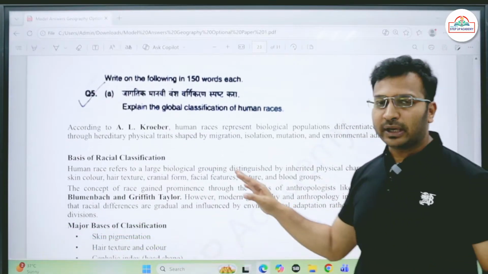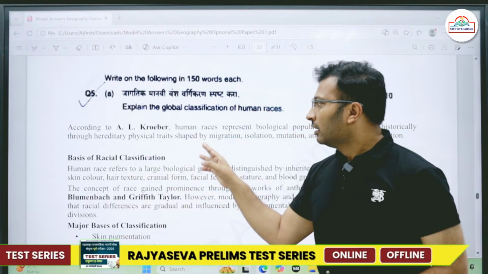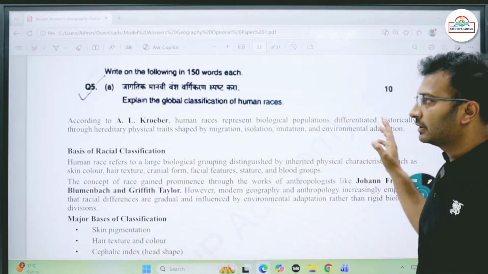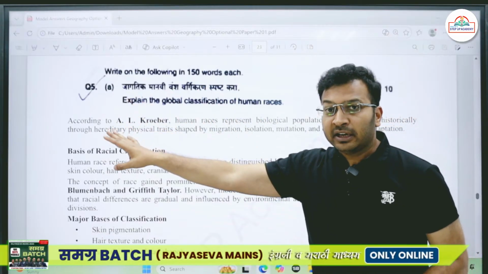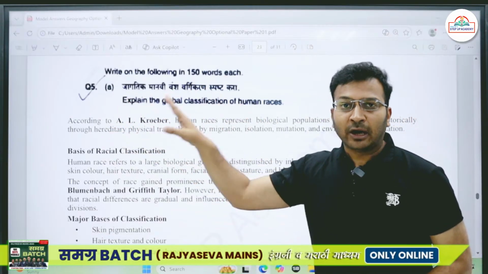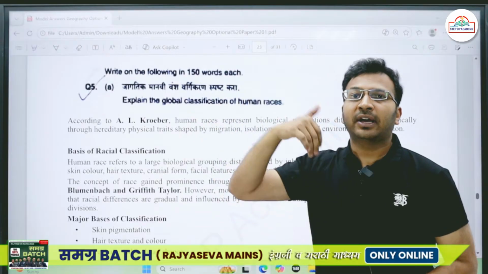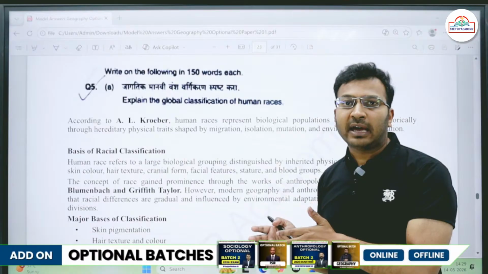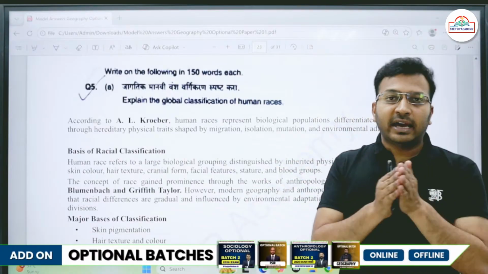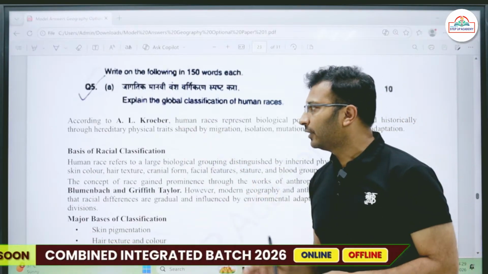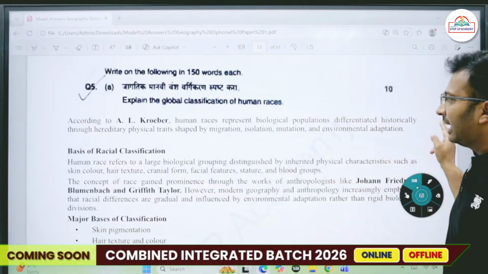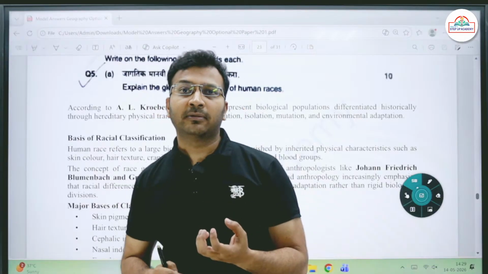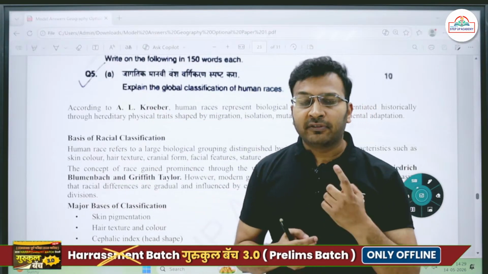So according to A.L. Kroeber, human races represent a biological population differential, okay, through hereditary means. So biologically, whatever things we have inherited from our ancestors, depending upon those physical traits and aspects, we have different human races. And these physical traits that we humans have developed within ourselves